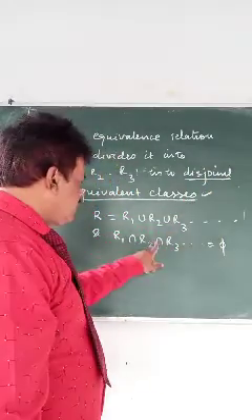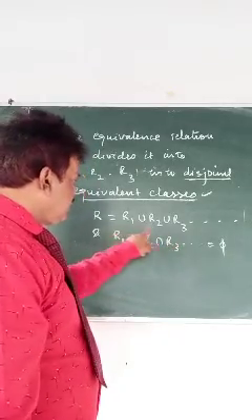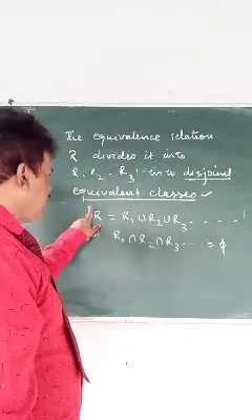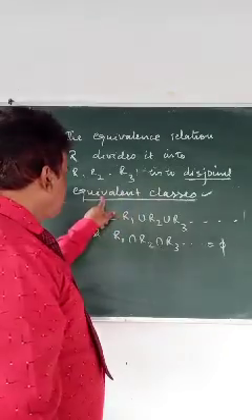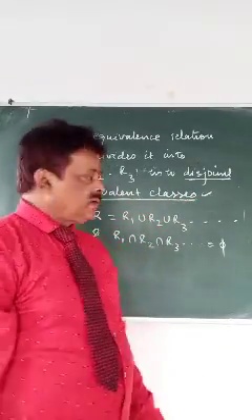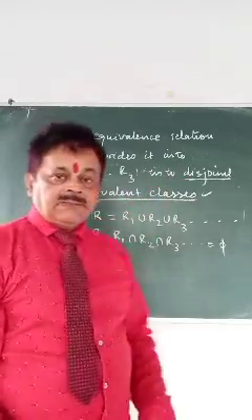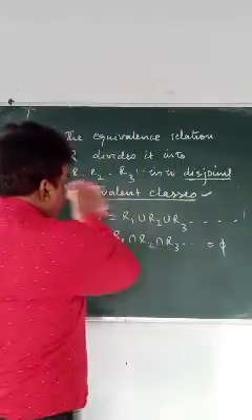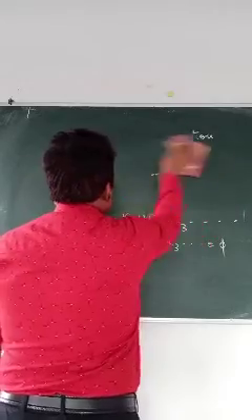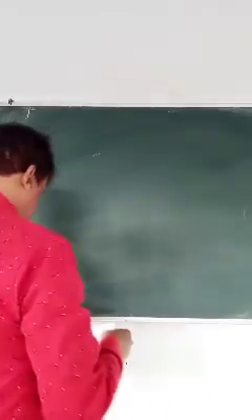Individually each is an equivalence class. If their union is your total set, then they are called the equivalence classes. So this I already discussed. Now see what question has come based on this. A short question, I will write it down.